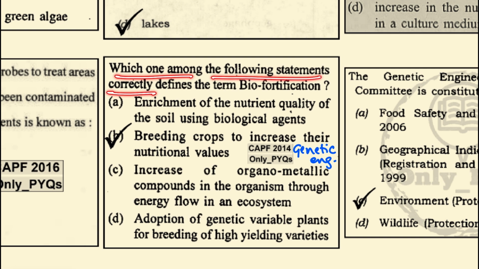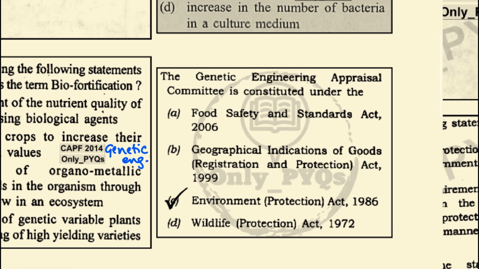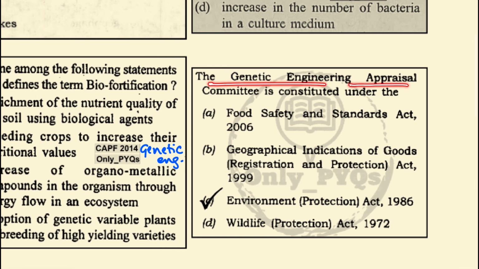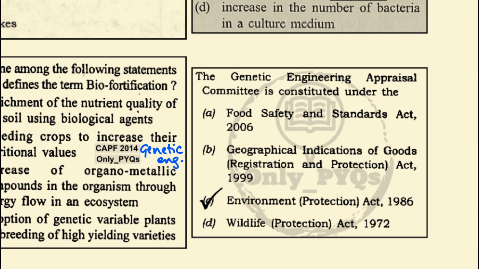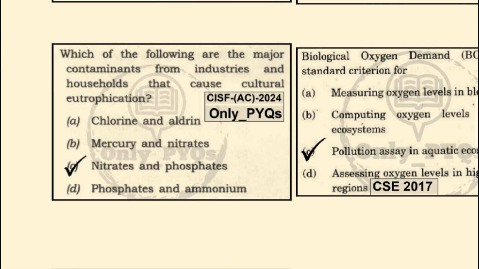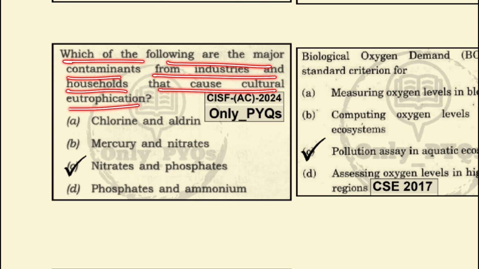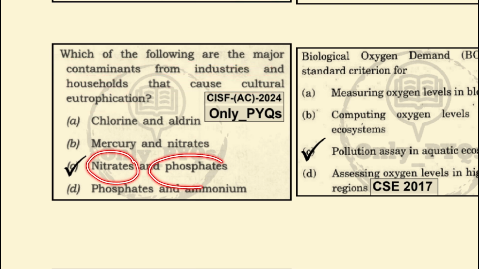Which one among the following statements correctly defines the term biofortification? It is the breeding of crops to increase their nutrient values. That is genetic engineering. The Genetic Engineering Appraisal Committee is constituted under the Environmental Protection Act of 1986. Which one of the following are the major contaminants from the industries and the households that cause cultural eutrophication? It is the nitrates and the phosphates which cause cultural eutrophication.